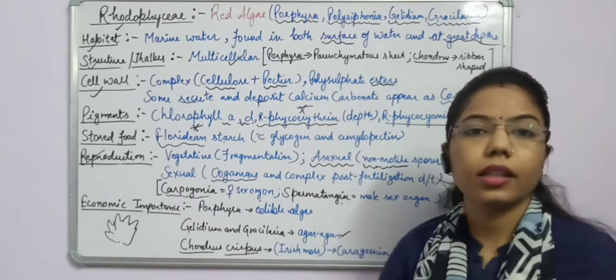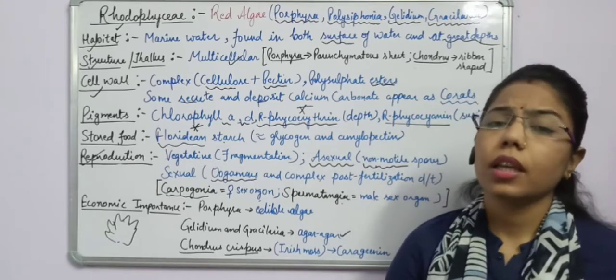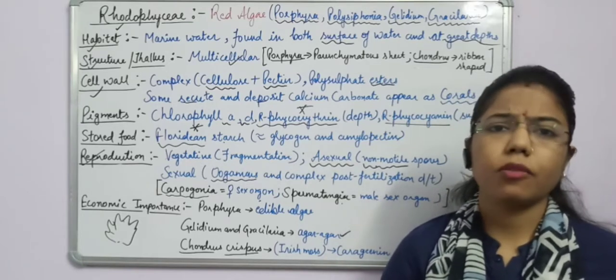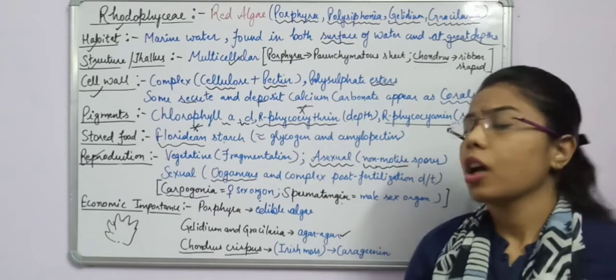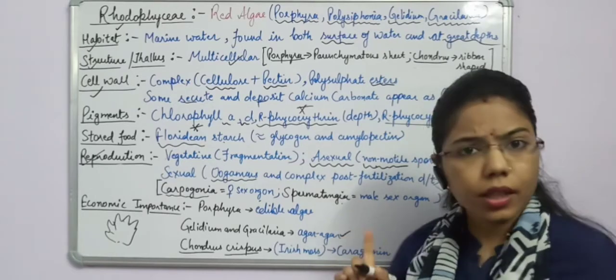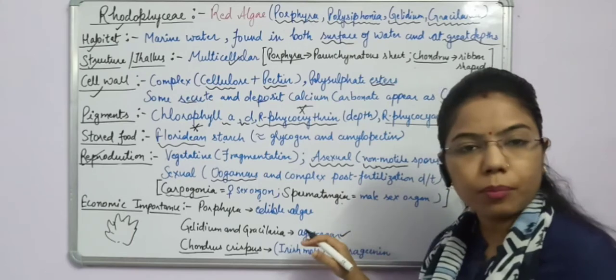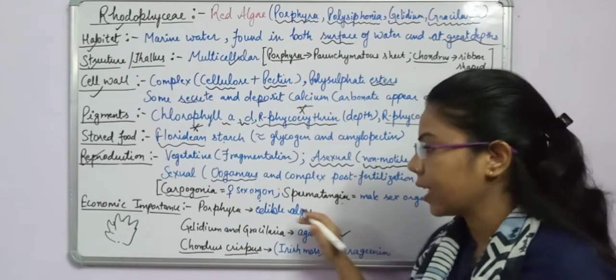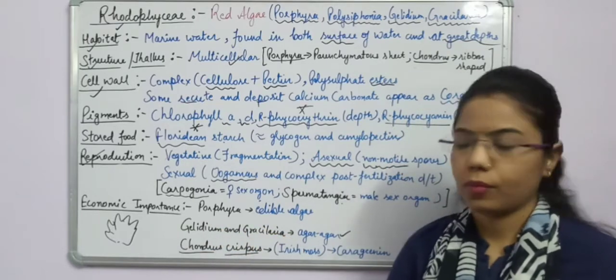As well as in scientific studies, in biotechnology, or for culturing bacteria, agar-agar is important. So agar-agar is important for human beings, and it can be extracted from Gelidium and Gracilaria. Okay.